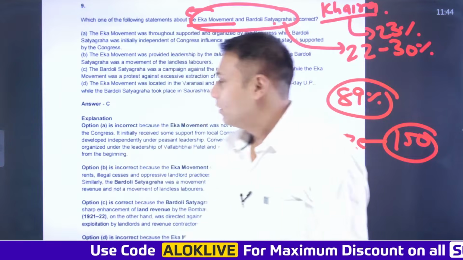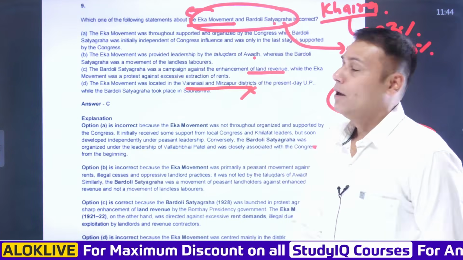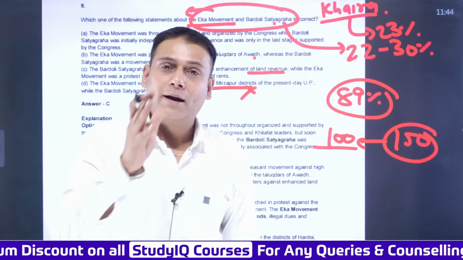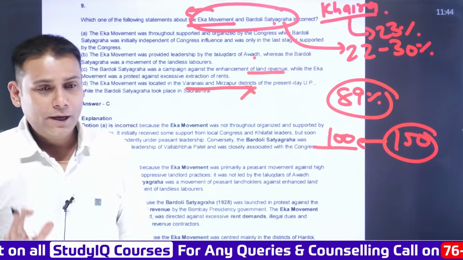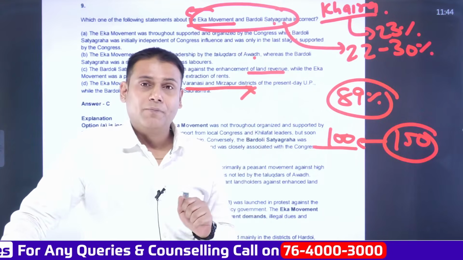And the third, last statement: the Eka movement was located in Varanasi and Mirzapur. This statement is wrong because the Eka movement was focused majorly in the region of Hardoi, Bahraich and Sitapur. Clear? Now, what can be analyzed from this question?